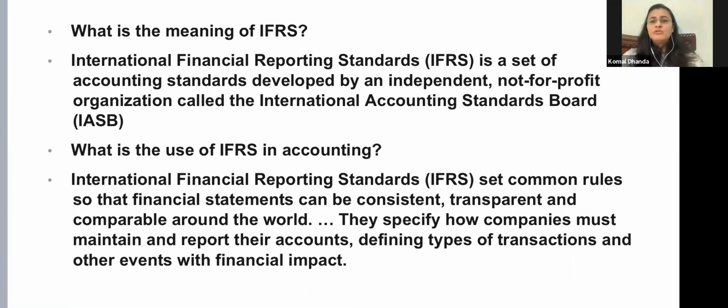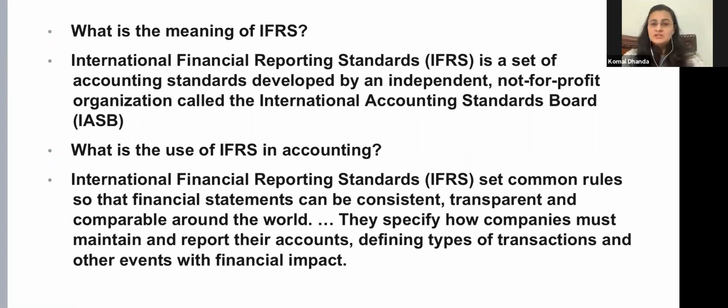What is the use of IFRS in accounting? IFRS set some common rules so that financial statements can be consistent, transparent, and comparable around the world. They specify how companies must maintain and report their accounts, defining types of transactions and other events with financial impact.